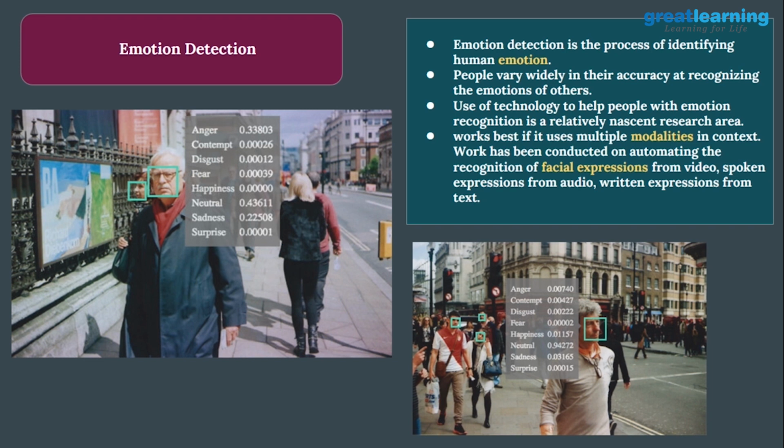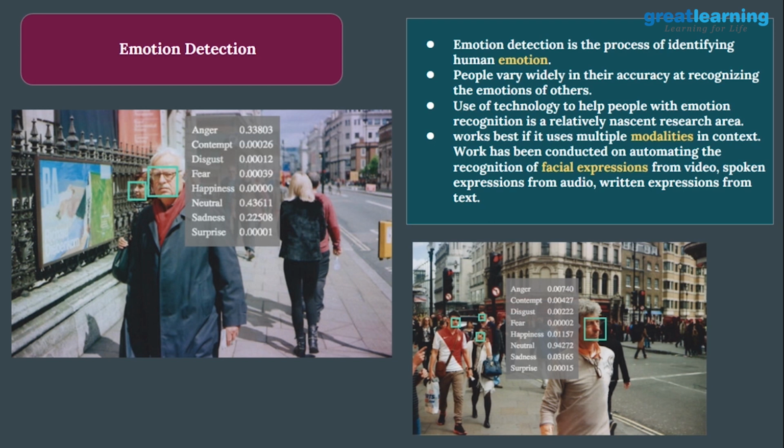Emotion detection is the process of identifying human emotion. People vary widely in their accuracy at recognizing the emotions of others. Use of technology to help people with emotion recognition is a relatively nascent research area. It works best if it uses multiple modalities in context. Work has been conducted on automating the recognition of facial expression from video, spoken expression from audio, and written expression from text. This is the way you can detect the emotion of a particular person.